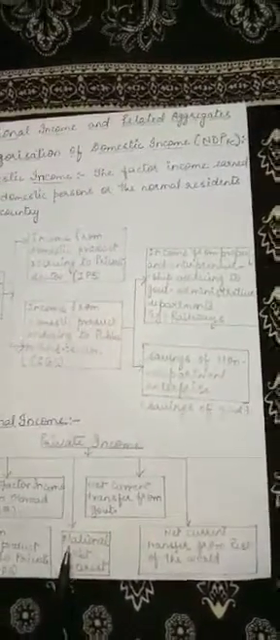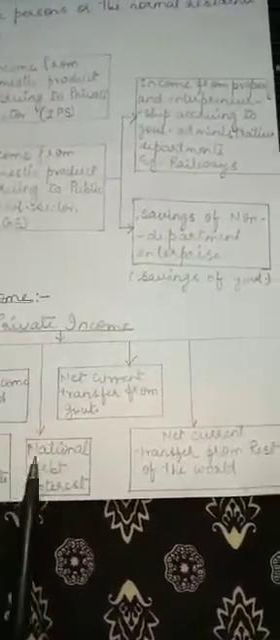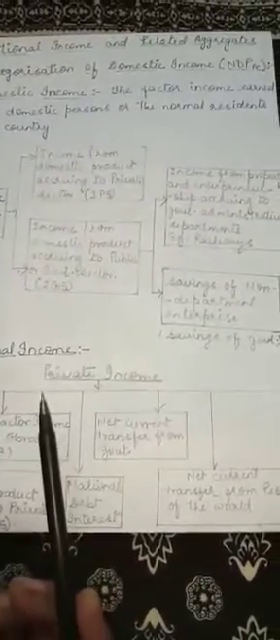Now, the third one is national debt interest. Sometimes the private sector used to give loans to the government, and the government used to pay interest to the private sector for that loan. This makes the national debt interest, and this is also the private income of the nation. So this is included in the private income.